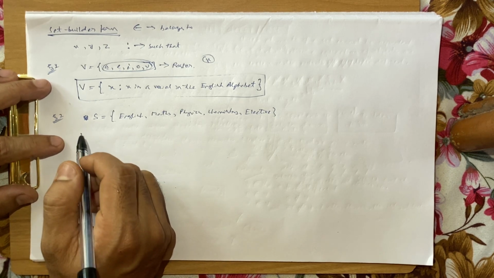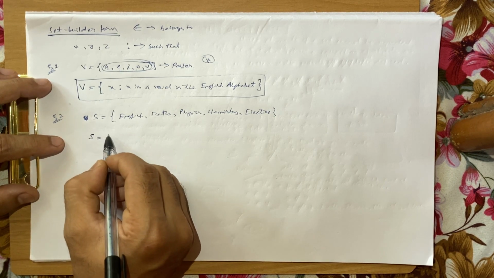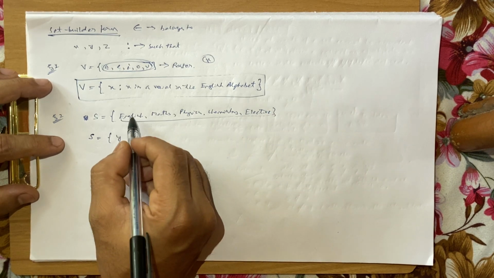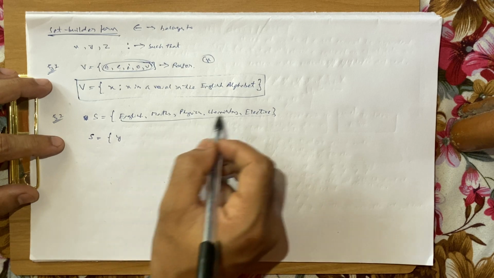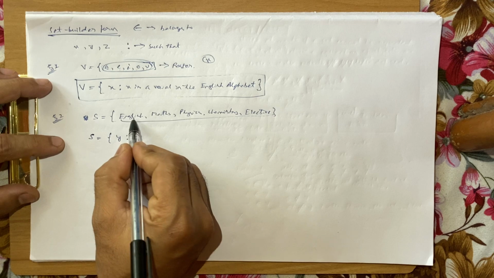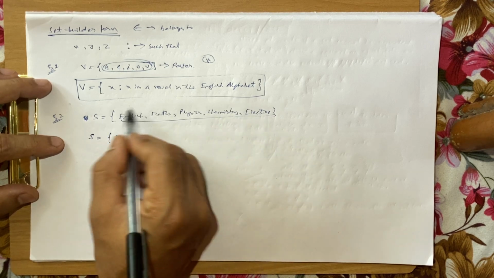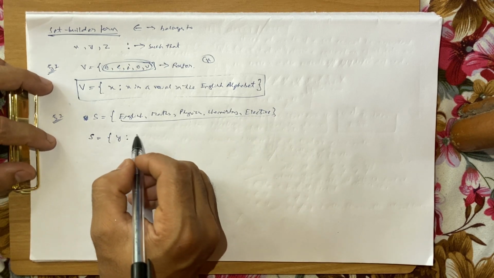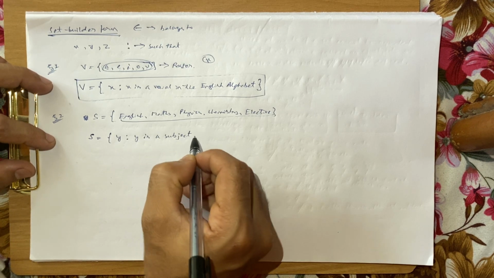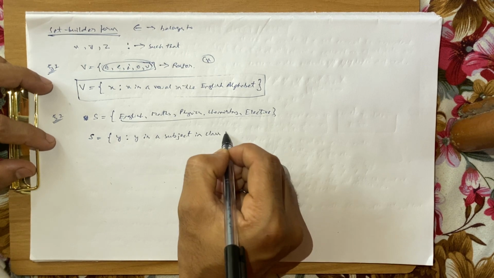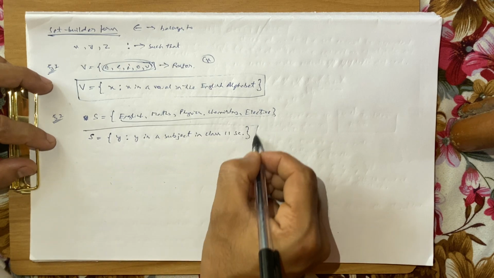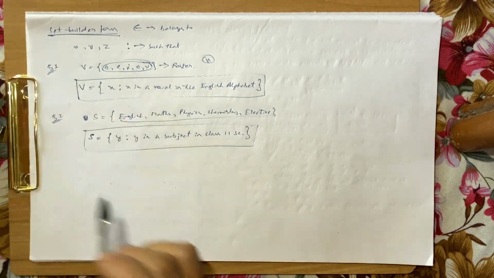Now to write it in the set builder form, S is equal to, let each of the elements be, let's say, y. Okay? So y can be English, or y can be maths, y can be physics, or y can be chemistry, or y can be elective. So y such that, now what is the common nature of y? Like what is the common nature of each of the elements? y is a subject in class 11 science, let's say, okay, close the bracket. So this is how we represent a set in the set builder form.